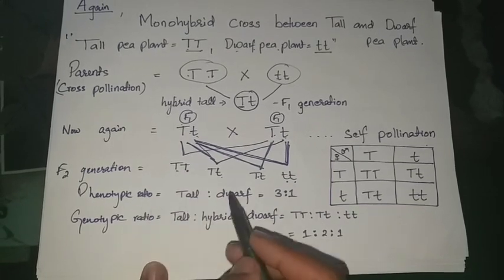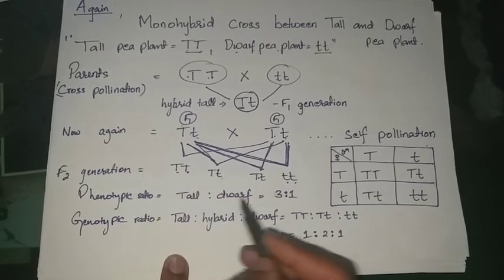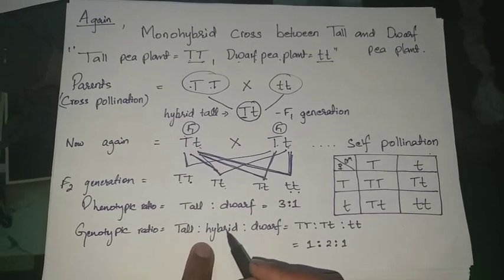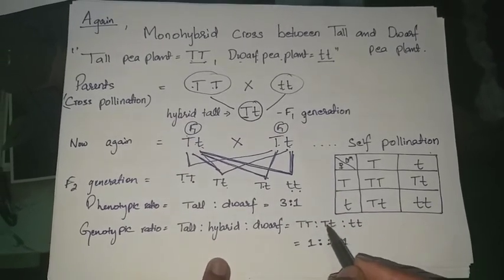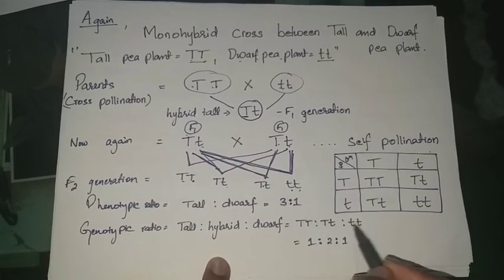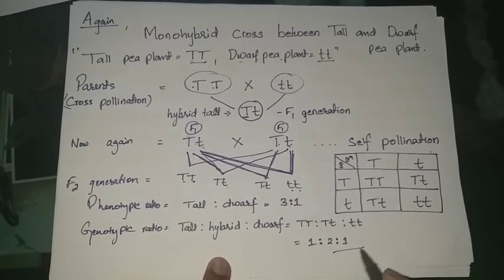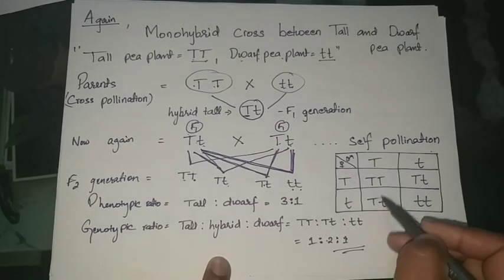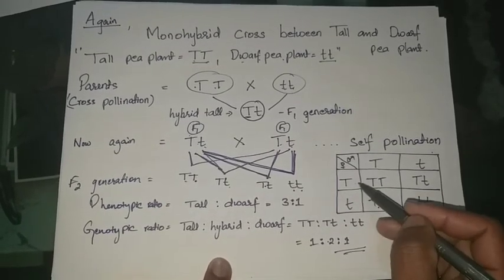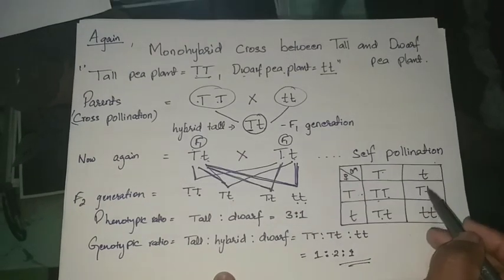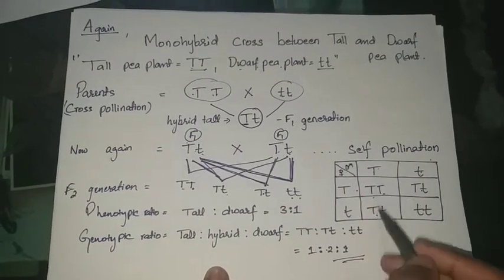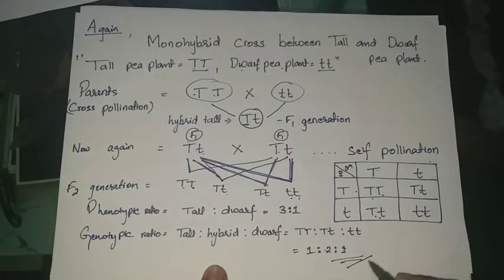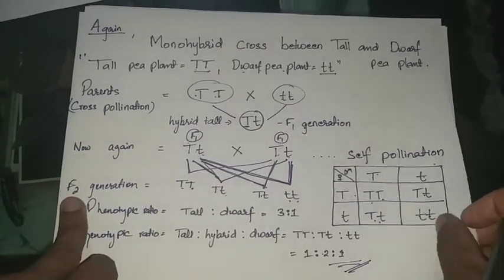So the phenotypic ratio in this case is tall to dwarf, that is 3:1, and the genotypic ratio, that is tall to hybrid to dwarf, that is TT, capital T small t, small t small t, that will be 1:2:1. So here is the checkerboard. Okay, so this was about the monohybrid cross.